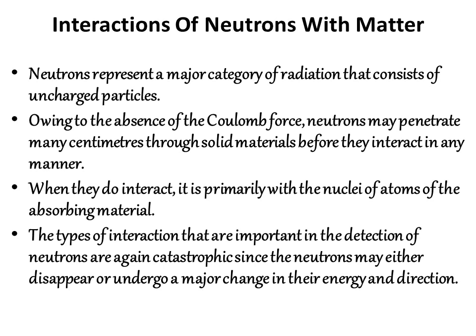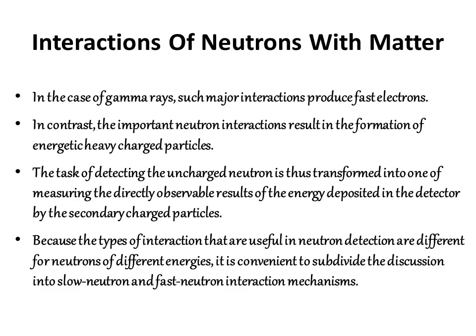So when neutrons interact, they will undergo a major change in their energy and also in their direction. In the case of gamma rays, such major interactions produce fast electrons. But in neutrons, the interactions result in the formation of energetic heavy charged particles. The task of detecting the uncharged neutron is thus transformed into one of measuring the energy deposited in the detector by the secondary charged particles which are produced.